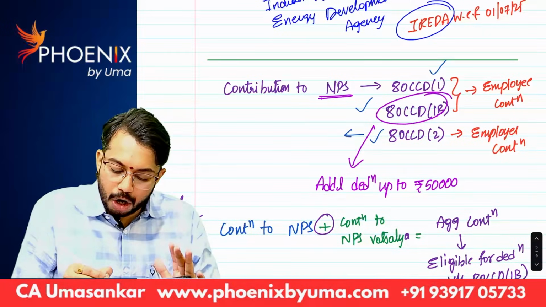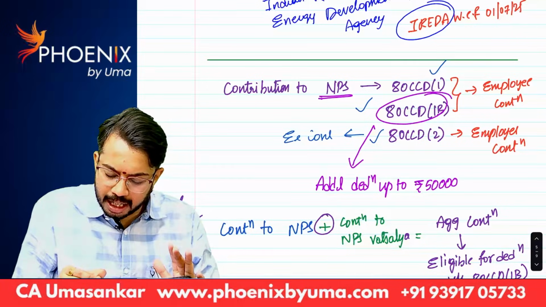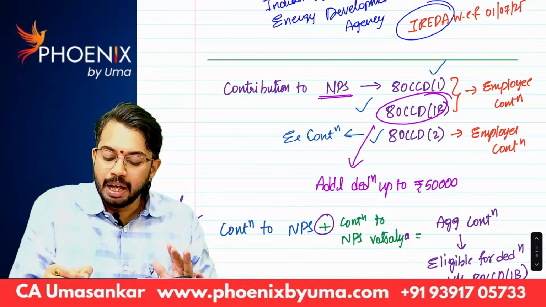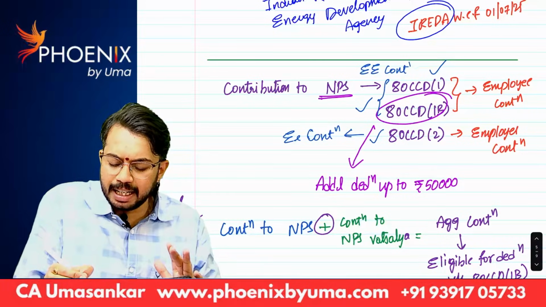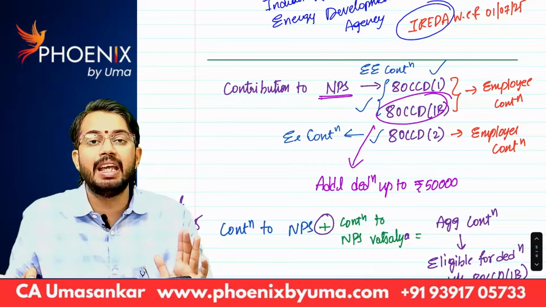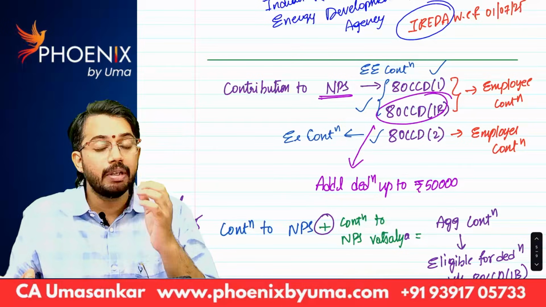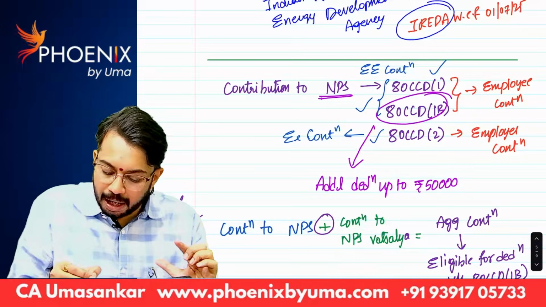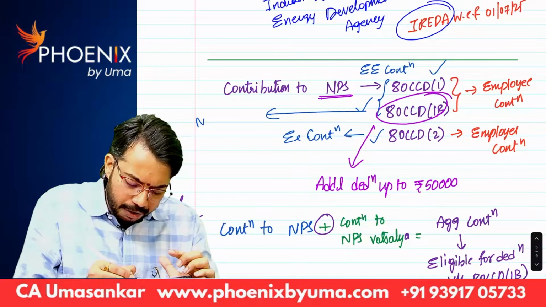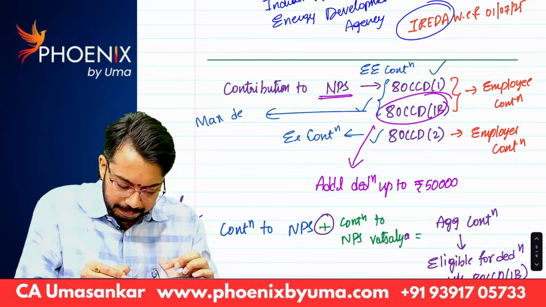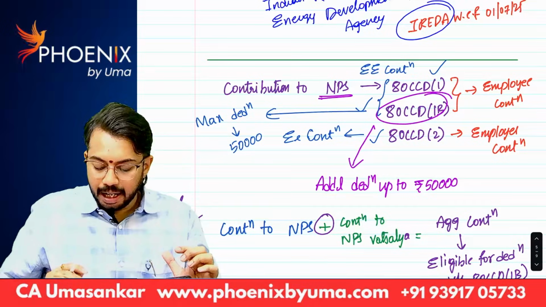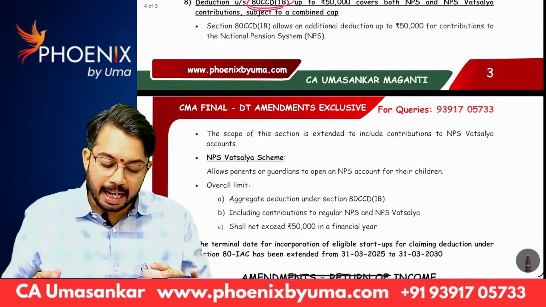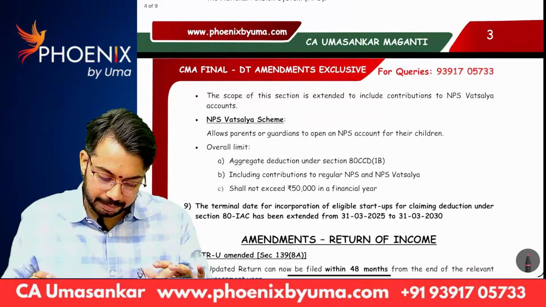Actually, employer contribution is eligible for deduction under section 80 CCD 2. Employee contribution is eligible for deduction under section 80 CCD 1, 80 CCD 1B. Under 80 CCD 1B, maximum deduction allowed is 50,000. There is another scheme, central government employees.